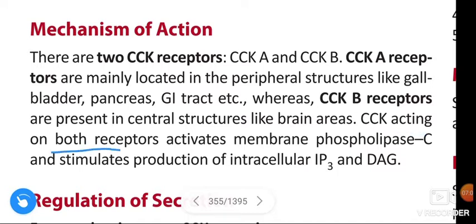Cholecystokinin acting on both receptors activates membrane phospholipase C and stimulates the production of intracellular inositol triphosphate and diacylglycerol.